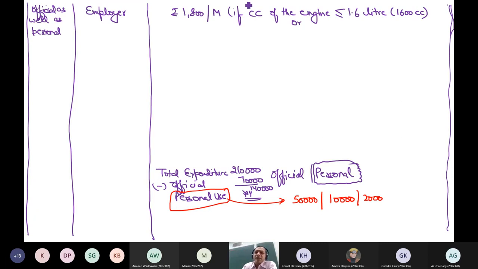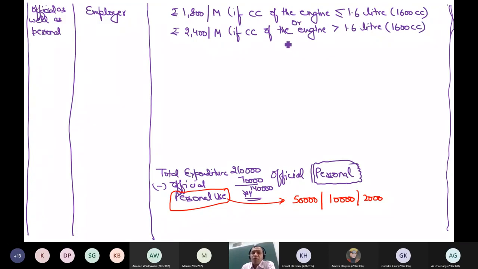So the department says, if you have a small car, small in the eyes of the department is still 1600 cc, then 1800 per month is your personal benefit. If you have a big car, then 2400 per month is your personal benefit if the cubic capacity of the engine exceeds 1.6 liter. So whether the car will be small or big.